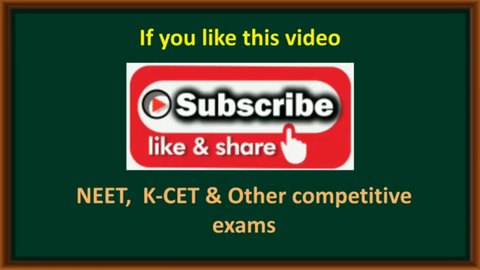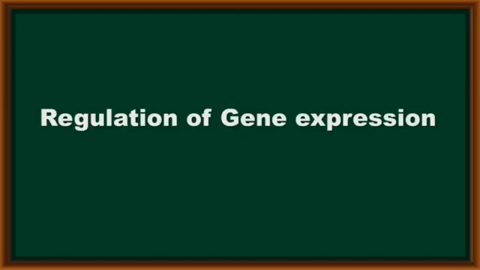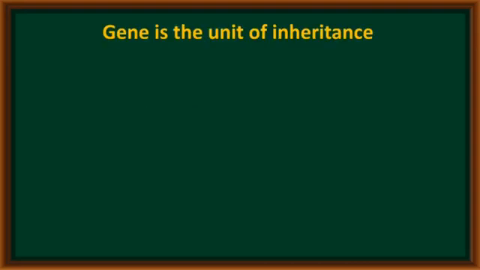In this video, I am going to explain the regulation of gene expression. Gene expression is one of the most important processes in a living cell to express various characters. These characters are expressed by genes, so the gene is the unit of inheritance to transfer the characters from one generation to the next generation.